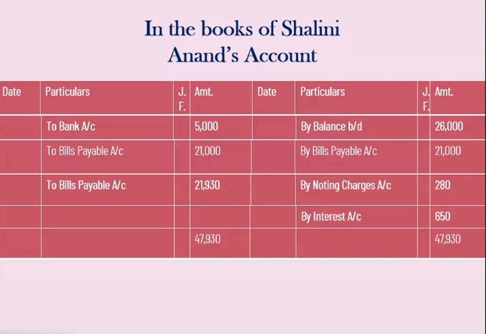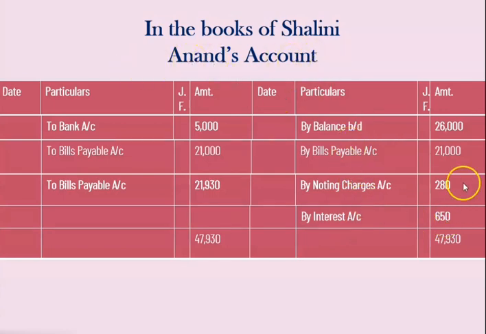Right, now on the due date Shalini dishonored the bill, and therefore our journal entry is bills payable account debit 21,000 rupees, noting charges account debit 280 rupees to Anand account. Right, now the next entry is the entry of interest. Therefore our entry is interest account debit 650 rupees to Anand account.